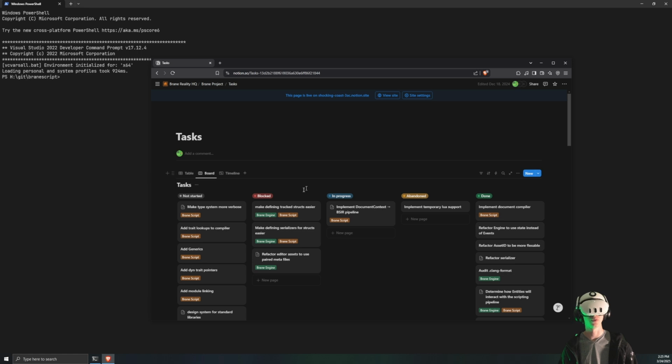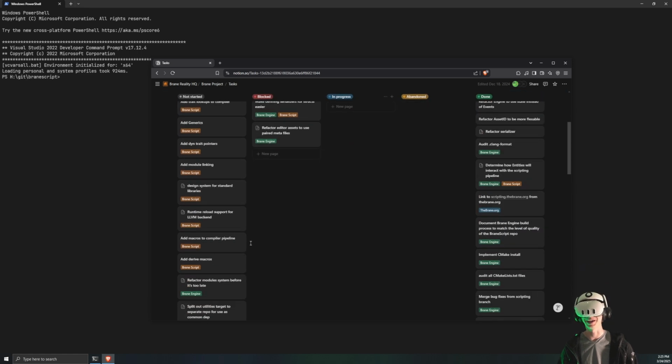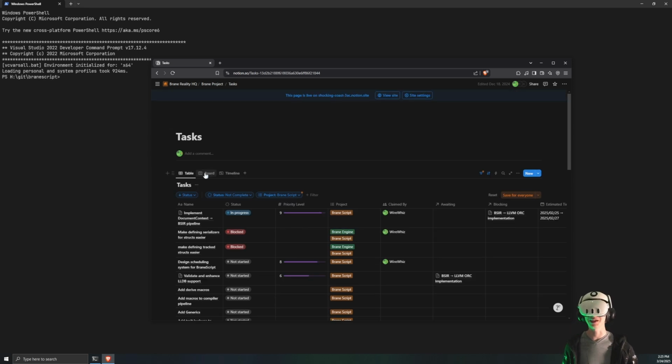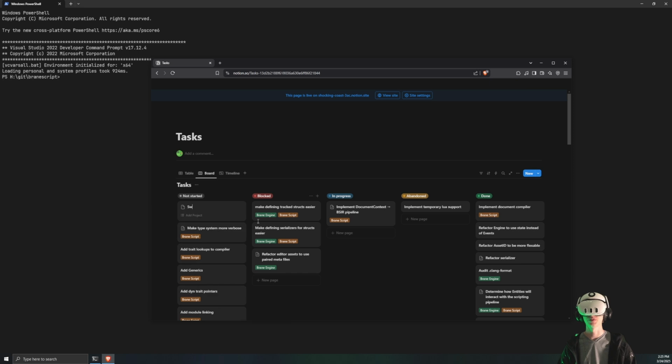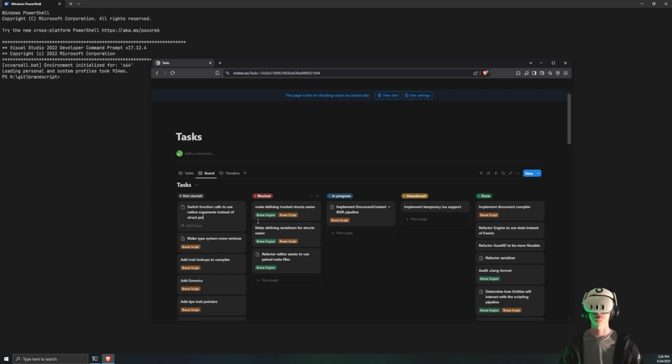The plan for today is, did I actually write down the thing that I was planning on doing today? I did not. I went through and added a ton of stuff to here, but not the thing I was actually planning on doing. Let's do that. Switch function calls to use native arguments instead of struct pointers.